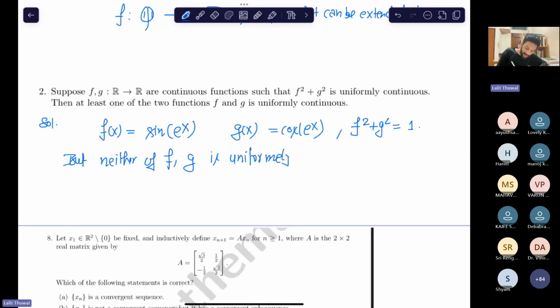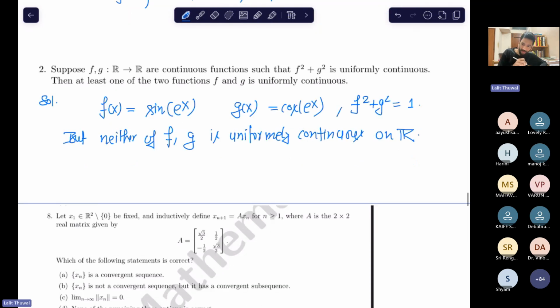Uniformly continuous on R. But how do we know that? How do we say that they are not uniformly continuous? There is an if and only if condition. I'm going to write it here. That will be really helpful in determining that some function is not uniformly continuous. A lot of times you use that result to prove that a function is not uniformly continuous. What is that?